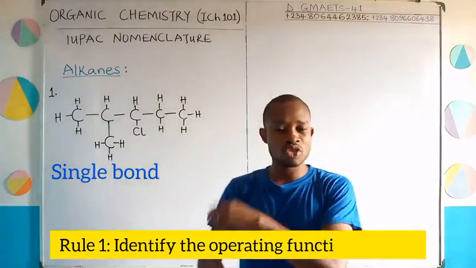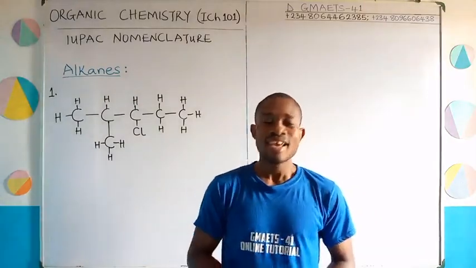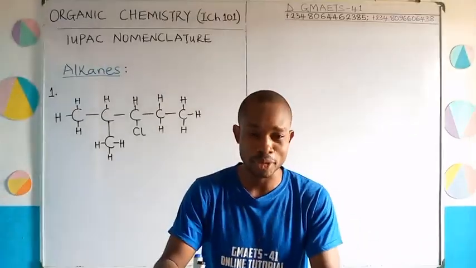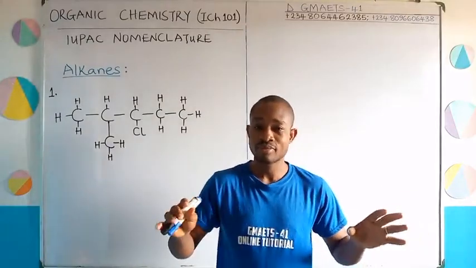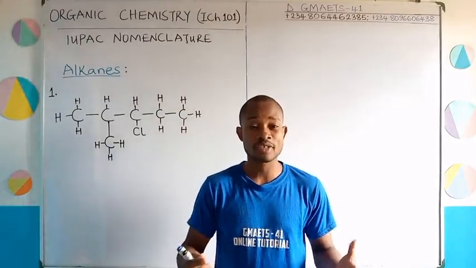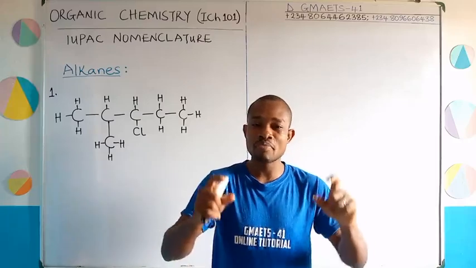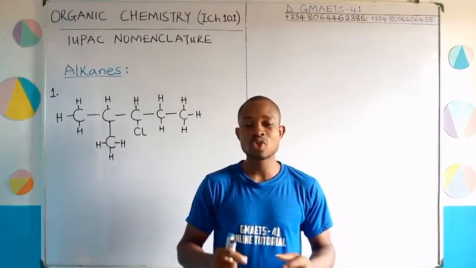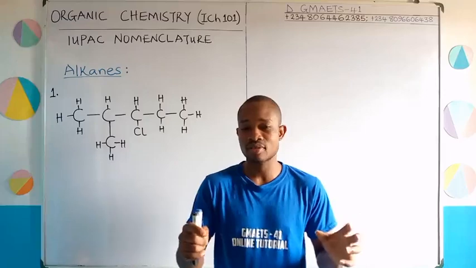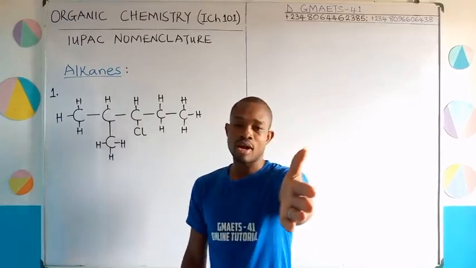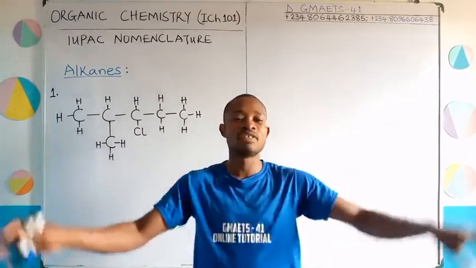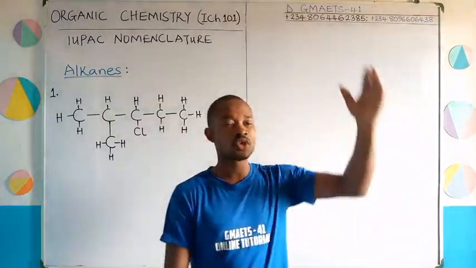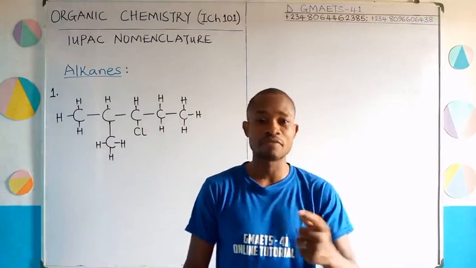But before we move on into this structure, let me say this. This one is a little secret. It is very important that you do what I'm going to tell you. You have no choice. I have no choice, please. You must cram. You must memorize the first 10 members of the alkane family. Once you memorize the first 10 members of the alkane family, I tell you the truth, you will have known everything about IUPAC nomenclature of other homologues. So for that reason, I'm going to run down through the first 10 members of the alkane family.